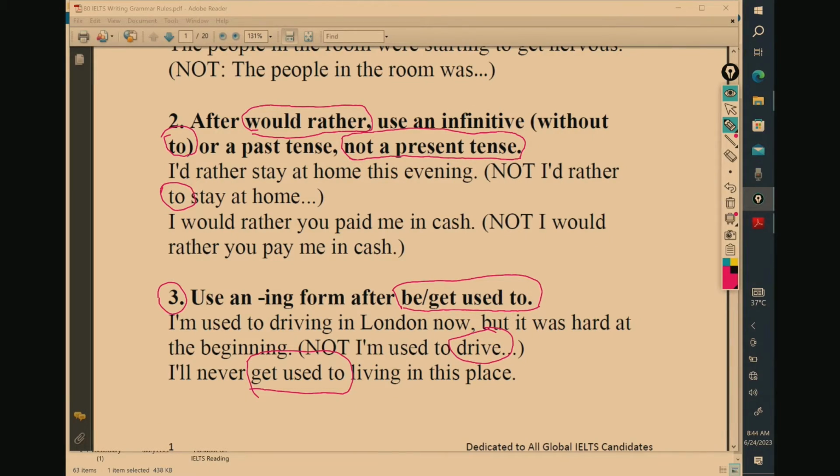Past discontinued habit. But when you use is, am, are with used to, or when you use get used to, after that you will use the ing form of the verb. I am used to working hard now. I was used to working hard means you had a habit. I used to work hard. I was used to working hard, like that. Okay, this video is going to be very helpful to you guys.